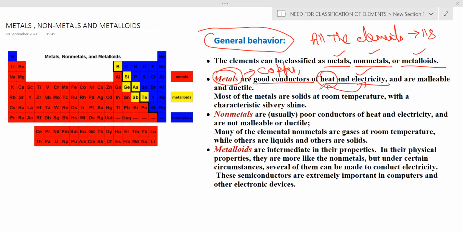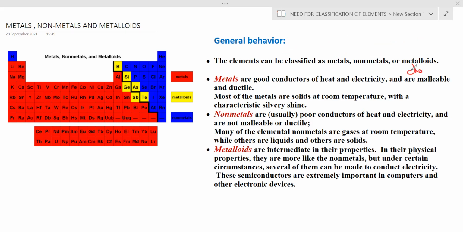These metals generally are malleable. What is the meaning of malleability? They change their shape when made to change, they can bend, whatever it might be. The next one is that they have a ductile nature. What is the meaning of ductile? They expand when a force or pressure is applied. So these are the properties of metals.